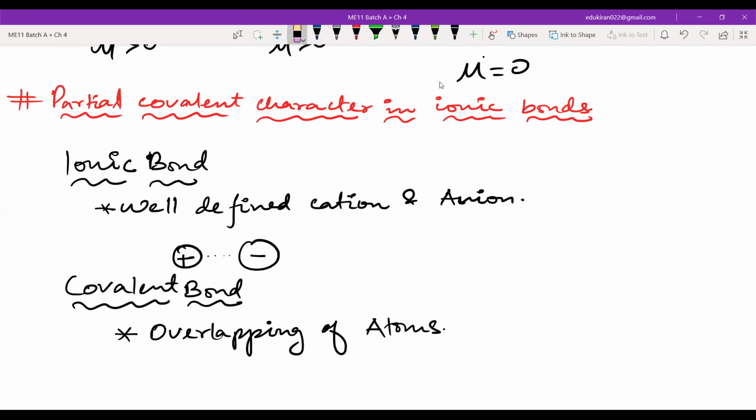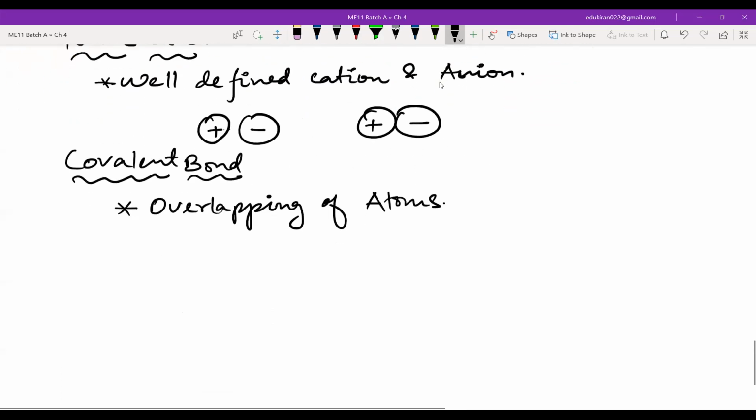Cation and anion, they can get very close. They can even touch themselves. But overlapping, no. Now, as the overlapping will start taking place, then there will be some covalent character. Okay, what is covalent bond? Covalent bond is like this.